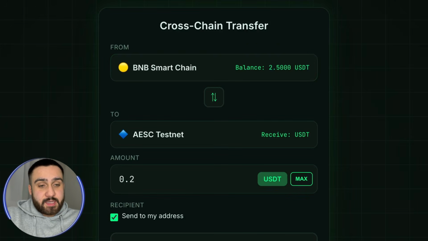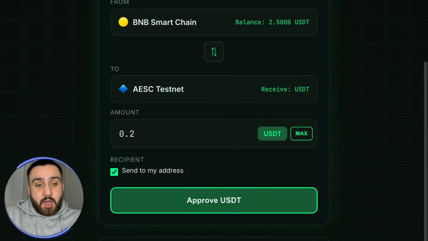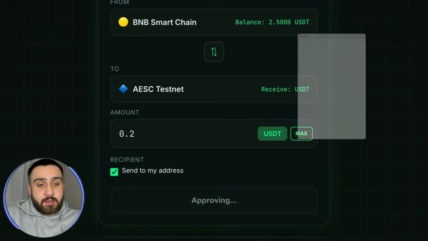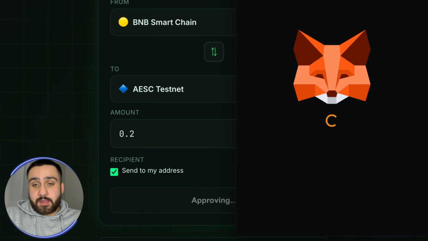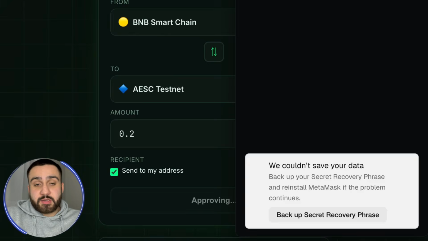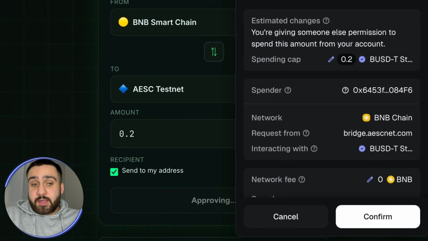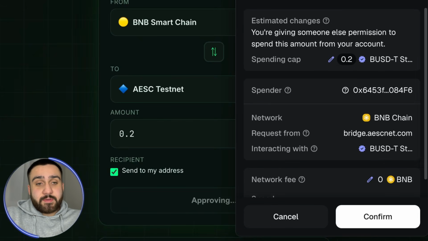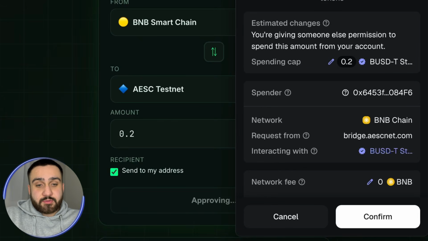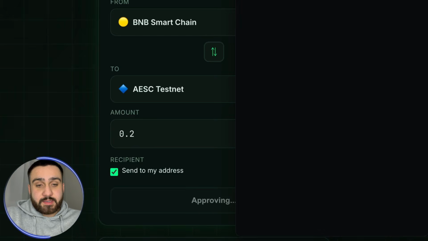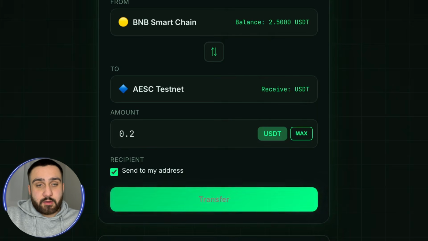You can see this is approve USDT right now, and by clicking right here we are going to MetaMask for the confirmation of the transaction. Right here you can see there is no network fee, and we can see the spending cap is this right here, and by confirming this we can see what is happening right now.